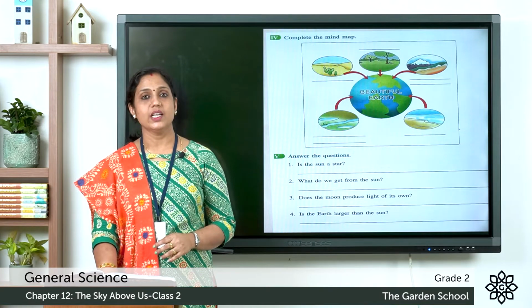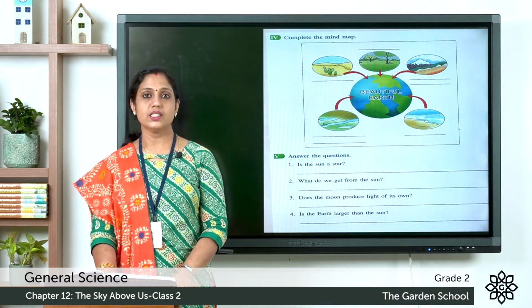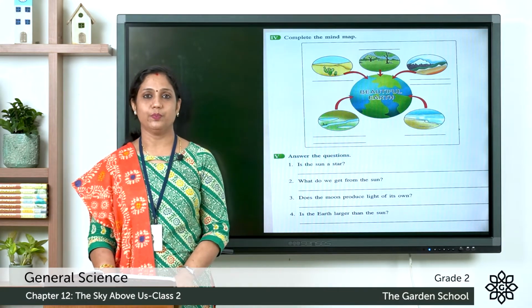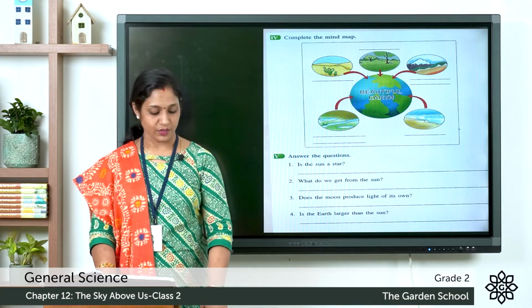Third question, does the moon produce light of its own? Fourth one, is the earth larger than the sun? So consider this as a test paper and do the questions.